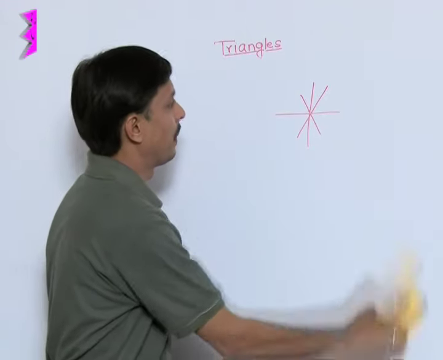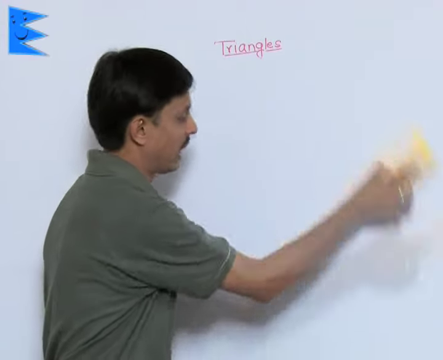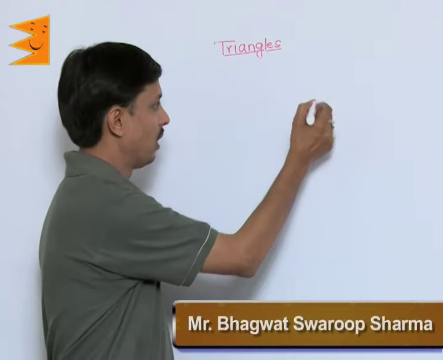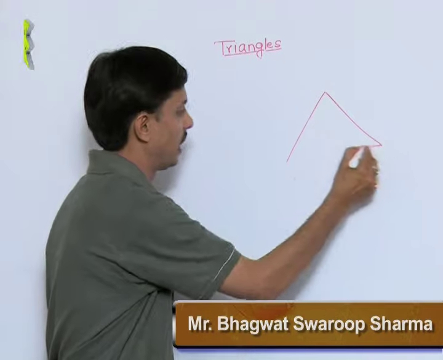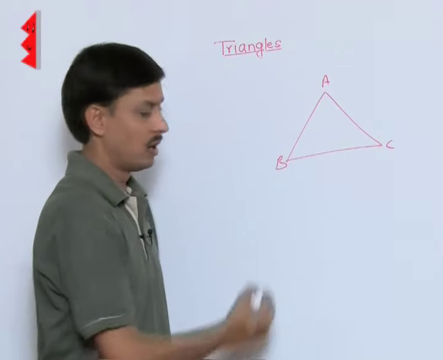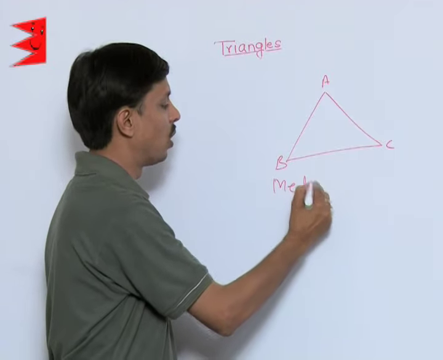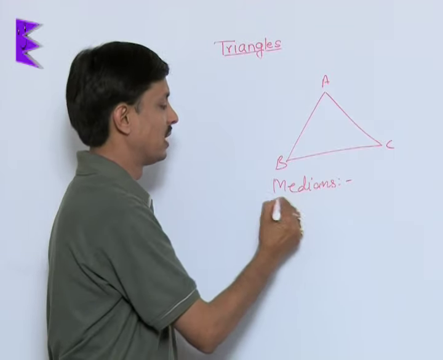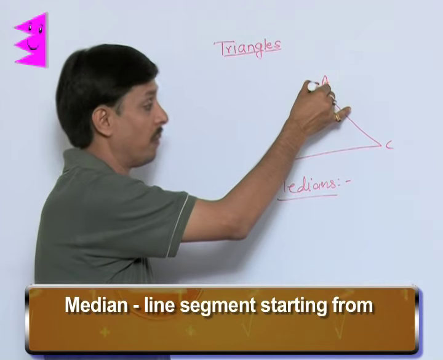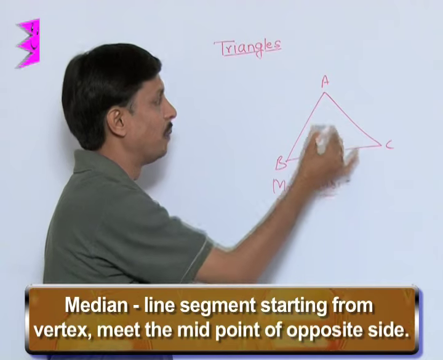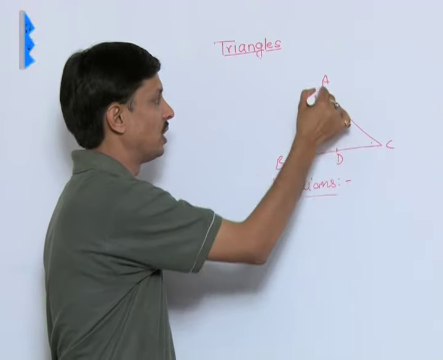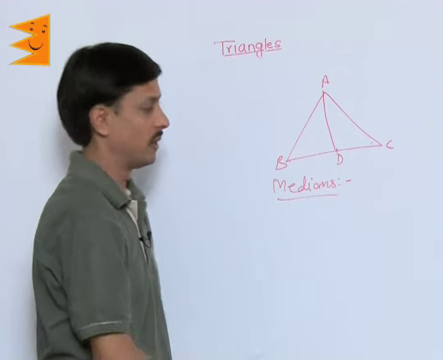But here in the chapter of triangles, I want to explain that if three medians in a triangle are drawn, medians meaning line segments, I am talking about medians. What is the meaning of median? A line segment that starts from a vertex and meets the midpoint of the opposite side. That is, if D is the midpoint of BC, then AD is the median.